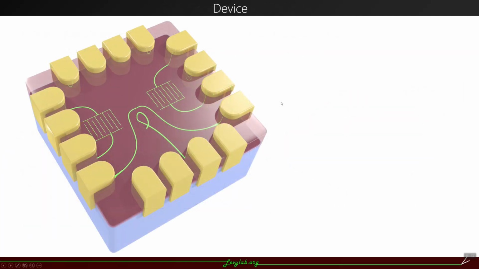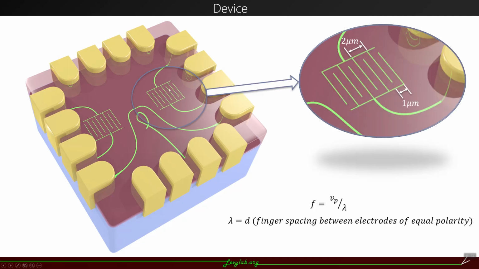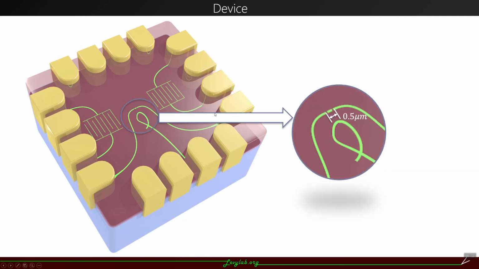To do this, we design our device looks like this. Combine these two different devices together. We have an interdigitated transducer device to generate surface acoustic wave with wavelength 2 micrometers, and we put a single electron transistor in the middle with 0.5 micrometers barrier distance.